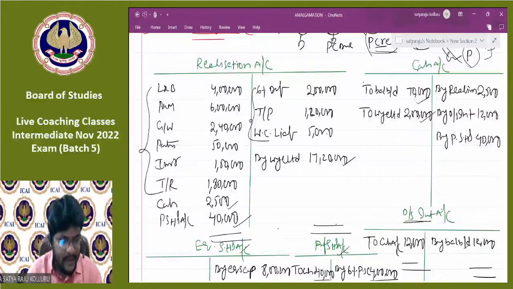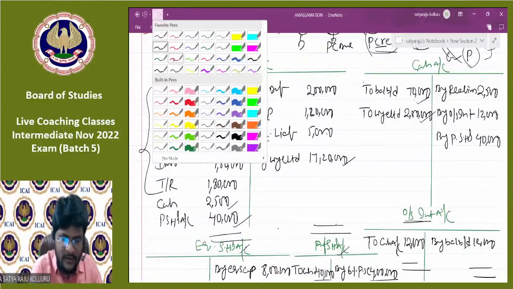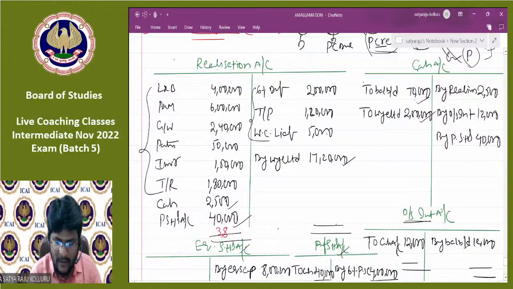It's 3,82,500. Am I right? Which side is it coming, guys? Balancing figure is coming under the debit side. So which is profit, right?